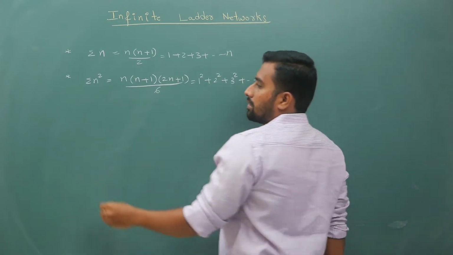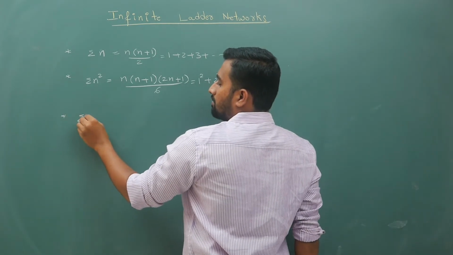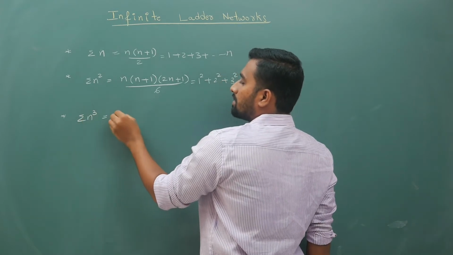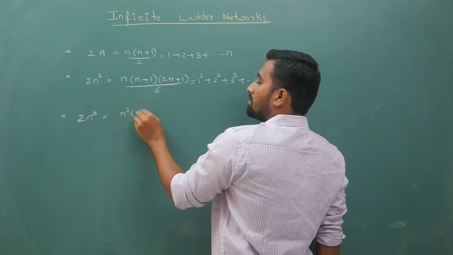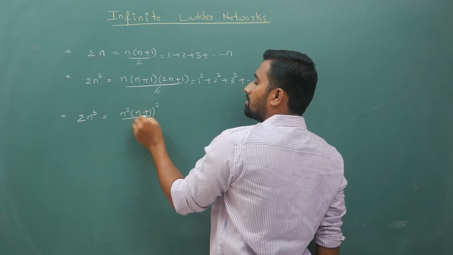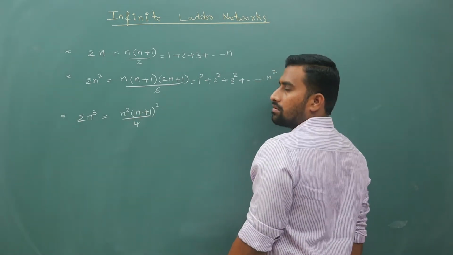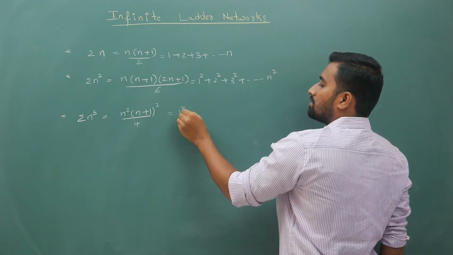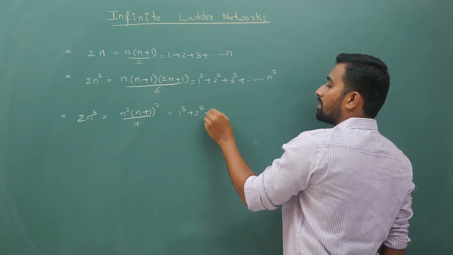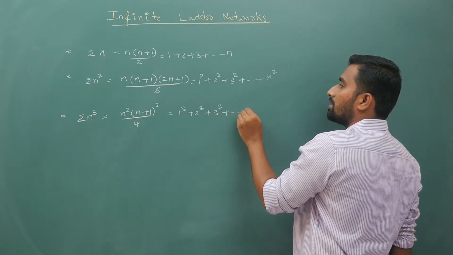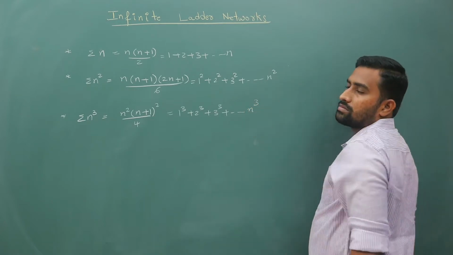Next, the sum of n cube terms becomes n square times n plus 1 whole square by 4, if your terms are 1 cube plus 2 cube plus 3 cube and so on up to n cube.